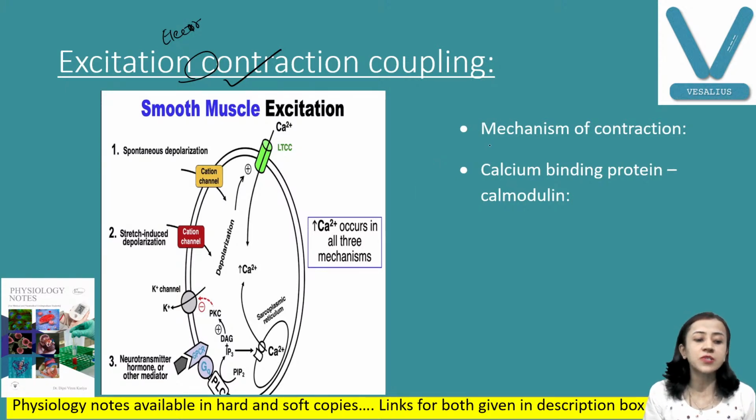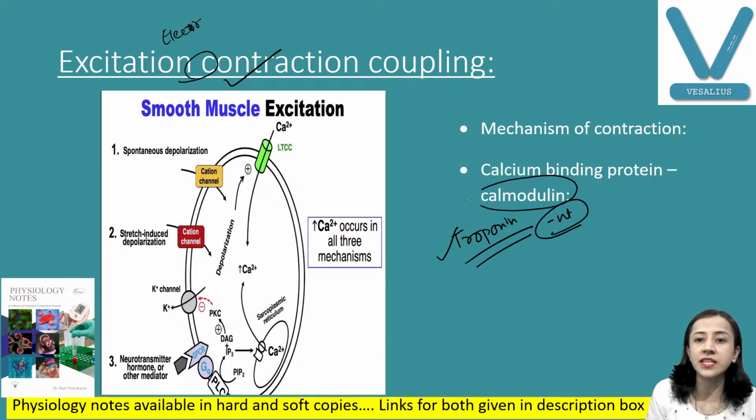This is quite different from skeletal muscle, because in skeletal muscle we have troponin and tropomyosin, mainly troponin, which is absent in smooth muscle. Instead, we have another calcium binding protein, calmodulin, which plays an important role in smooth muscle contraction. We will discuss it in detail.